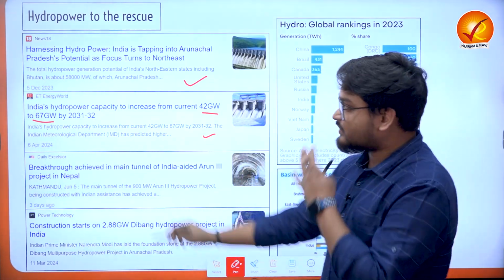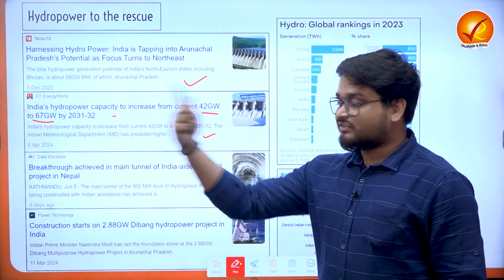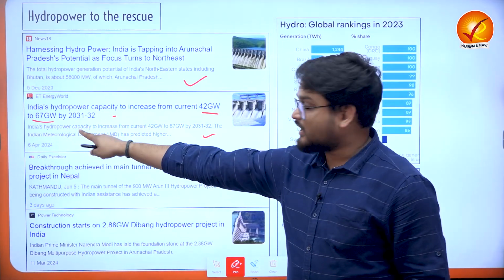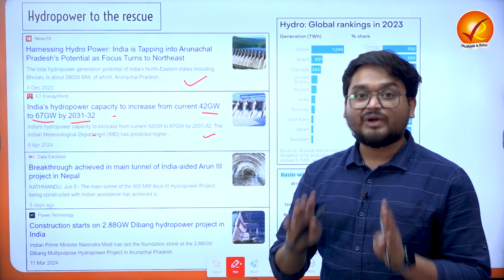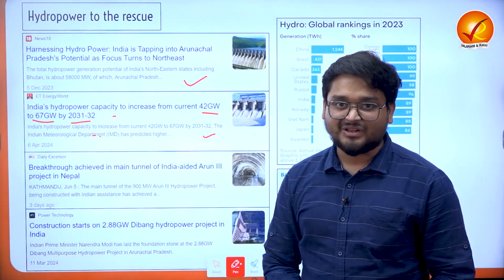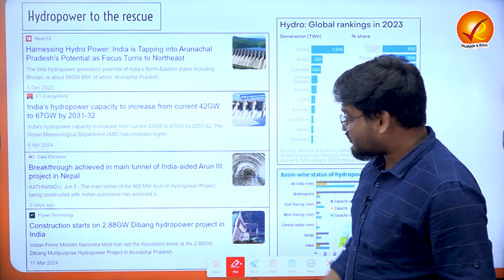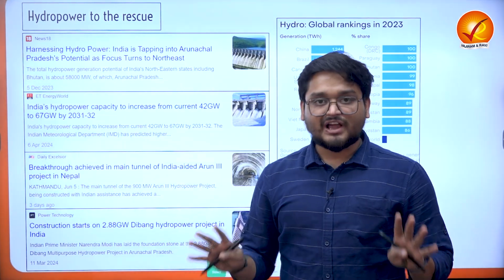Now, these are very important value additions which you should definitely quote in your mains answers, right? So this is India's target, to increase hydropower to around 67 gigawatts by 2031 to diversify India's energy requirements.